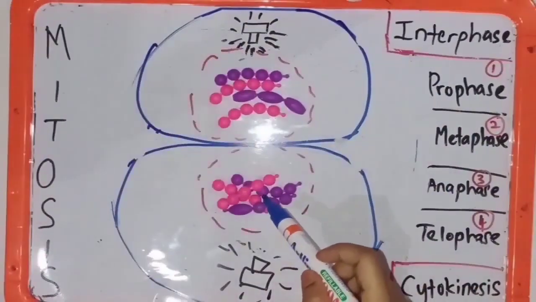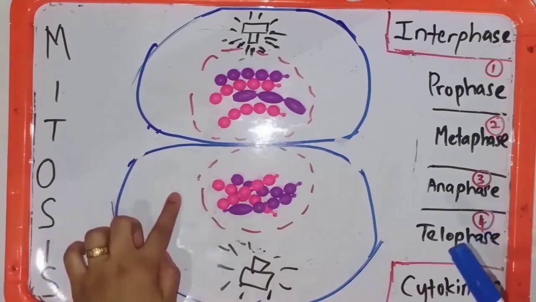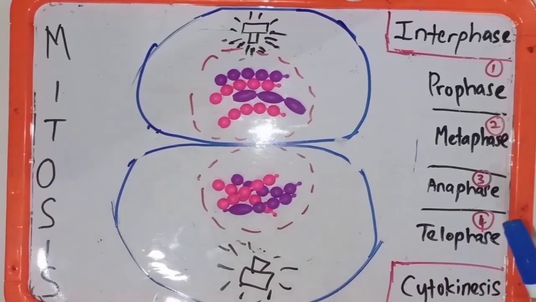Then the chromatin is less condensed. So cytokinesis is the process in which the cytoplasm of the parent cell divides into two daughter cells.